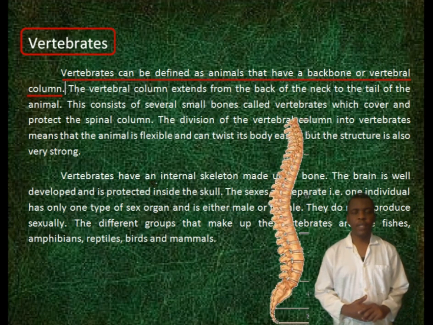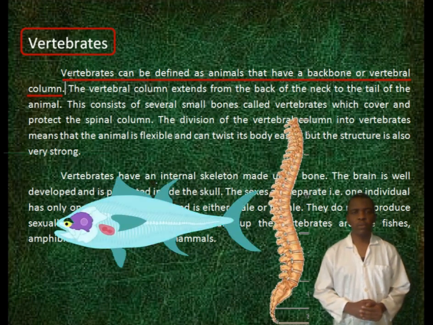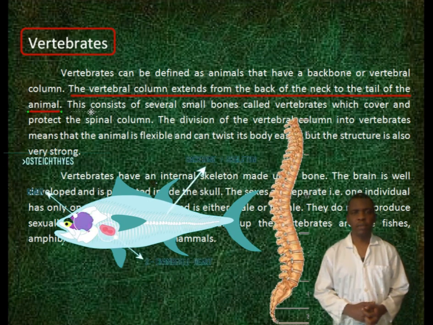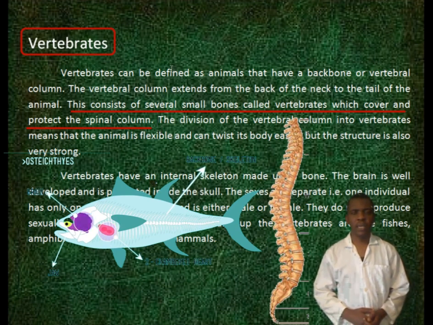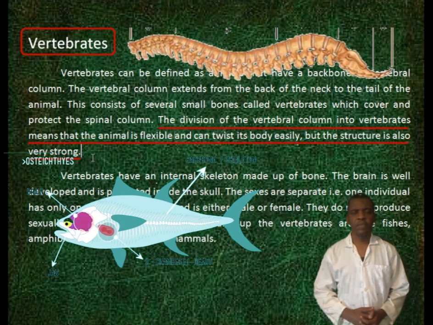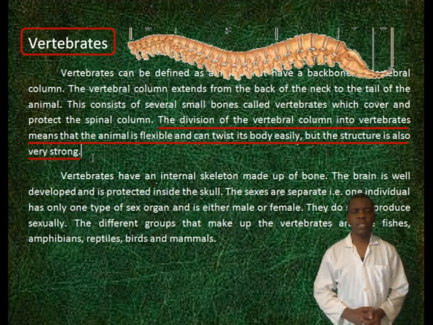Vertebrates. Vertebrates can be defined as animals that have a backbone or vertebral column. The vertebral column extends from the back of the neck to the tail of the animal. It consists of several small bones called vertebrae, which cover and protect the spinal cord. The division of the vertebral column into vertebrae means that the animal is flexible and can twist its body easily, but the structure is also very strong.